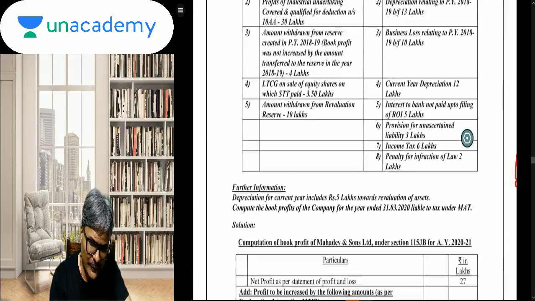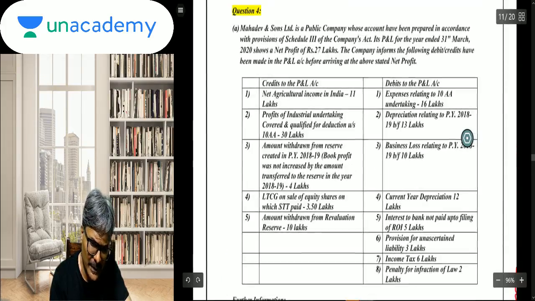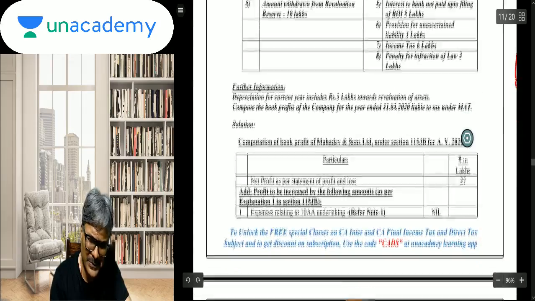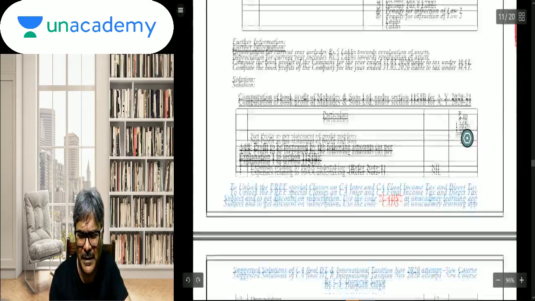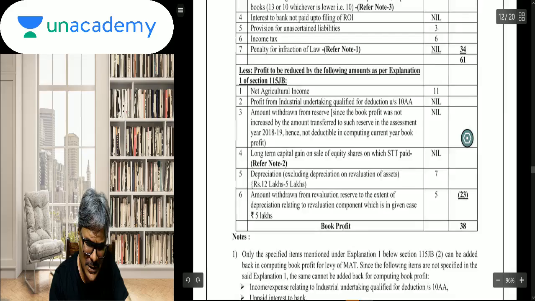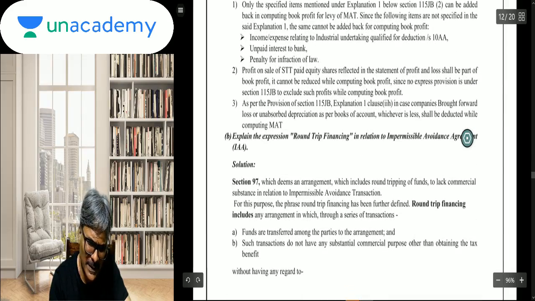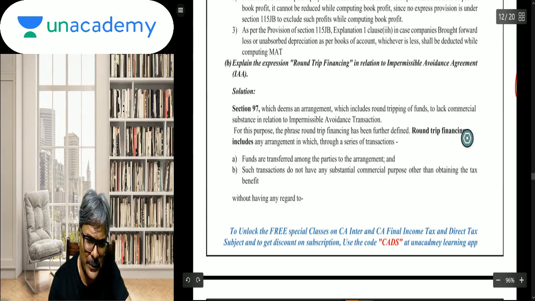Finally, students, primarily you are done with this. You can go through it, students. It's a very simple MAT question, so I'm not going through this particular MAT part. You can just go through it. It's a very simple one, so just get into it.